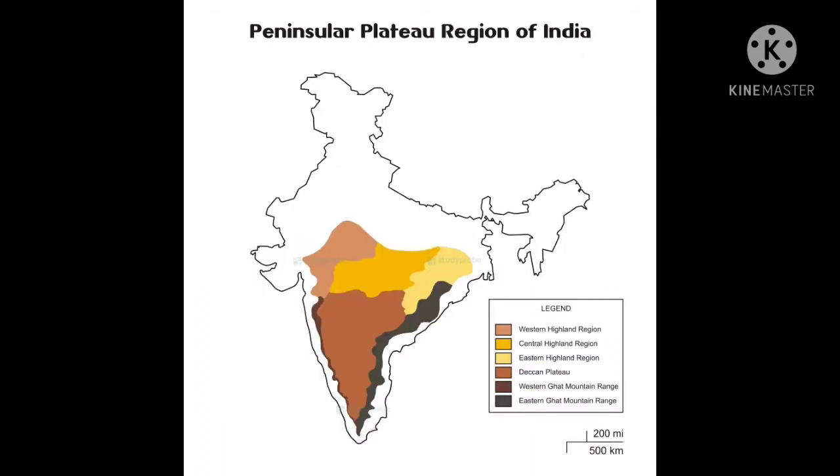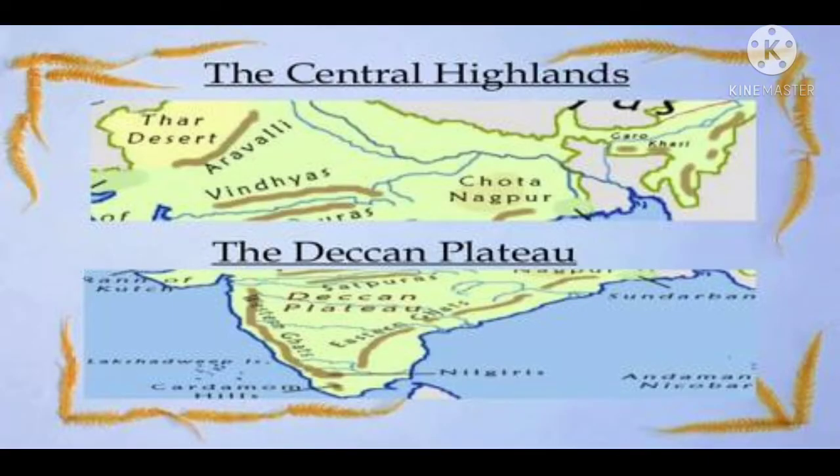Now let's discuss the Great Plateau of India. When we move towards the south of the Great Plains, there is a triangular landmass which is known as the Great Peninsular Plateau. Why do we say Peninsular? Because the southern part of India is surrounded by water on three sides. Okay. So the southern plateau is divided into two parts, that is the Central Highlands and the Deccan Plateau.